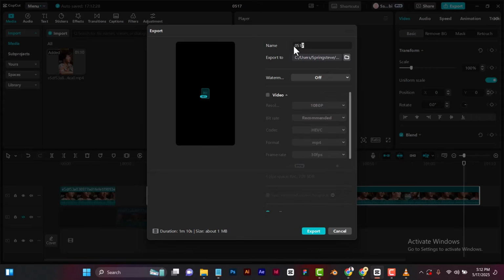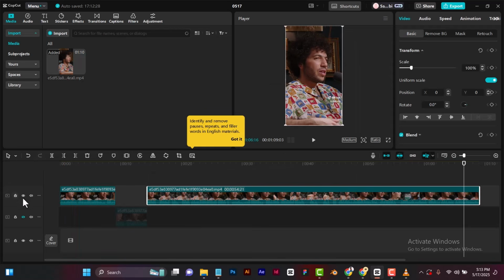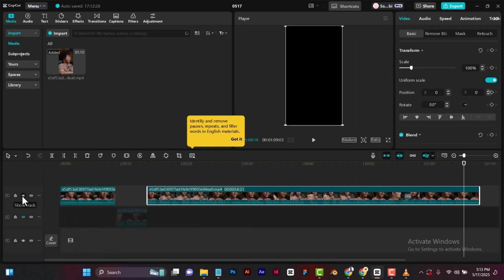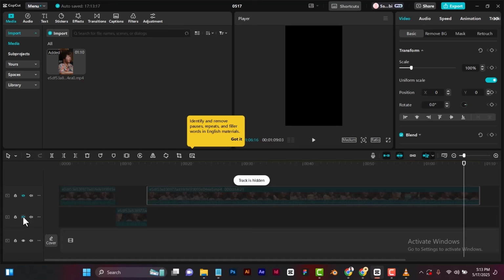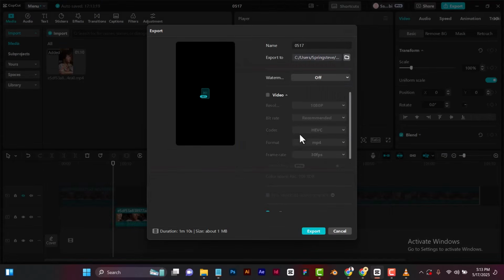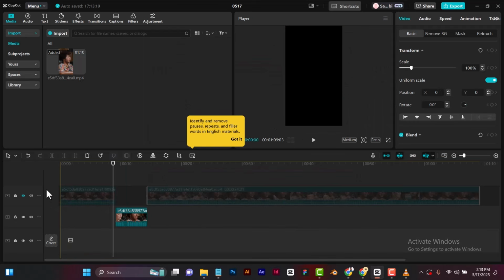So for this now, we can then say speaker one, and then we can just name it Benny Blanco, and then it will save this. So then we are done saving the first one. All we just need to do is to come back to the first one, turn off the first one, turn on the second one, and then we can export this one now as Jay Shetty. Okay, yeah, so we're done exporting that of Jay Shetty.